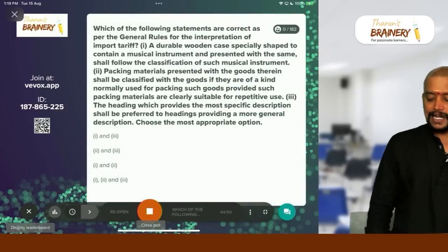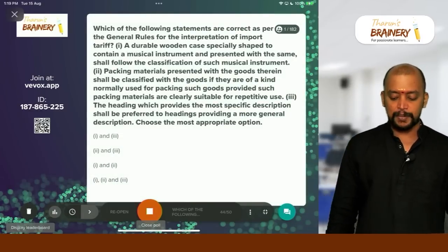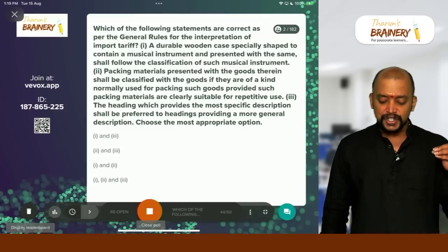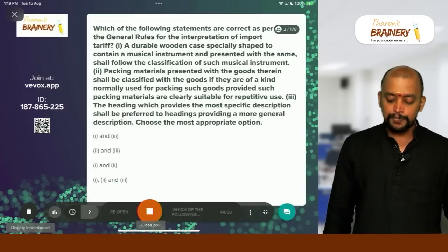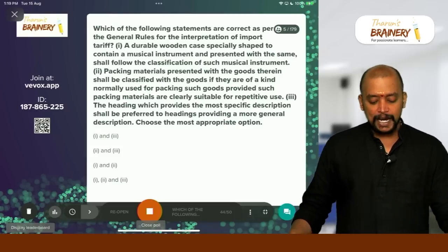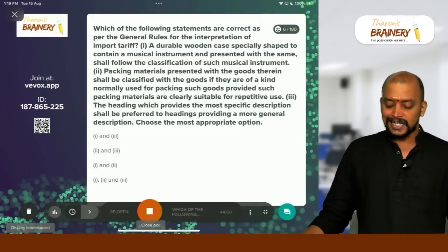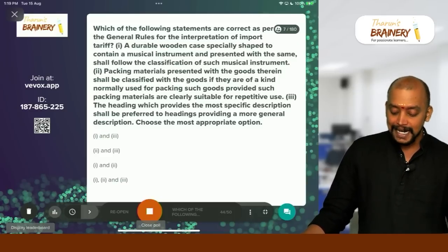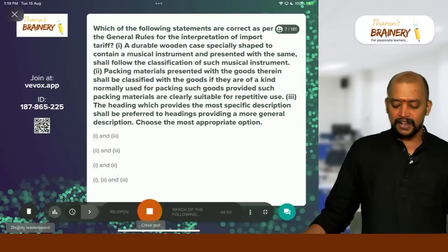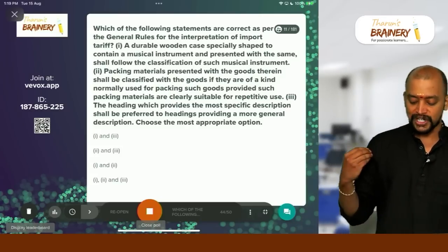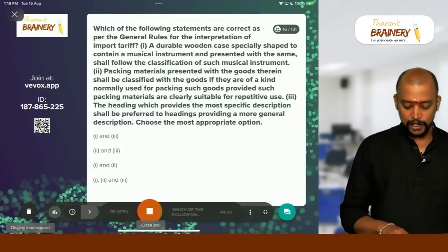Then, which of the following statements are correct as per general rules for interpretation of import tariff? One, a durable wooden case specially shaped to contain a musical instrument and presented with the same shall follow the classification of such musical instrument. Two, packing materials presented with the goods therein shall be classified with the goods if they are of a kind normally used for packing, and such goods provided such packing materials are clearly suitable for repetitive use. Three, the heading which provides a more specific description shall be preferred to the headings providing a more general description. Choose the most appropriate option.